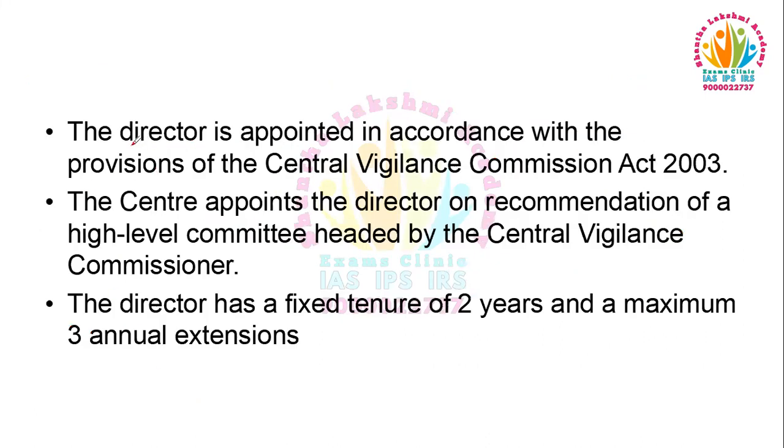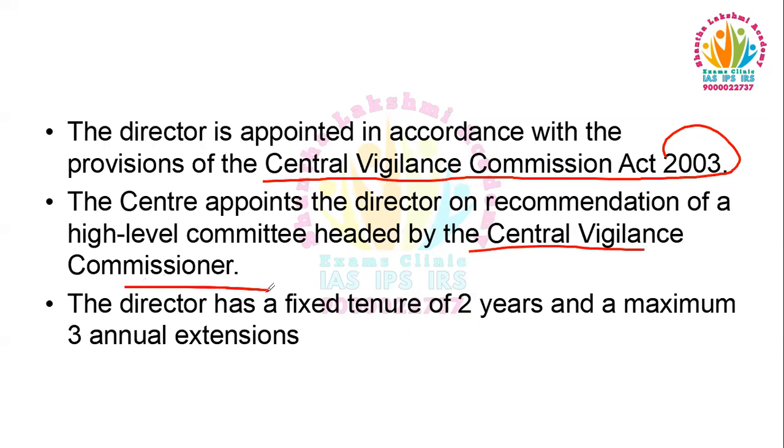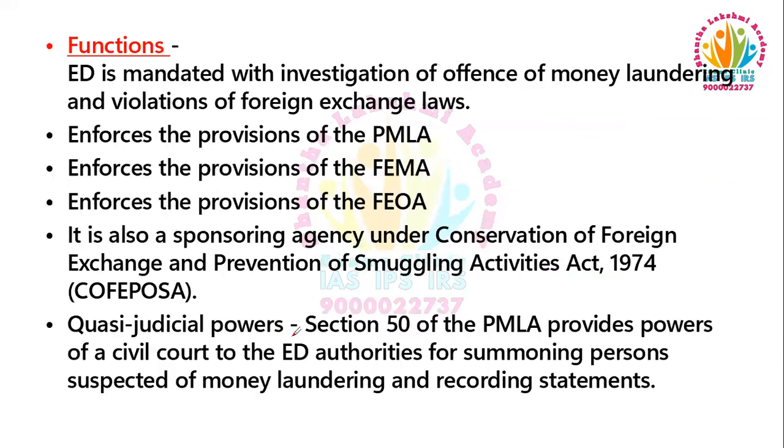So the director of the Enforcement Directorate is appointed according to the provisions of the Central Vigilance Commission Act 2003. The center appoints the director on the recommendation of a high-level committee headed by the Central Vigilance Commissioner. This director has a tenure of 2 years with a maximum of 3 annual extensions.